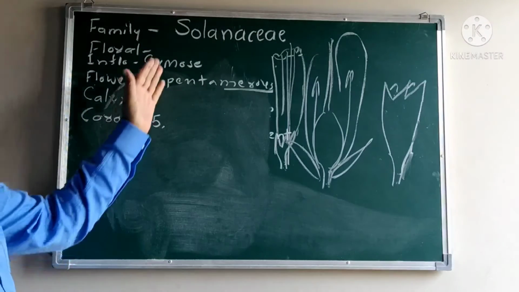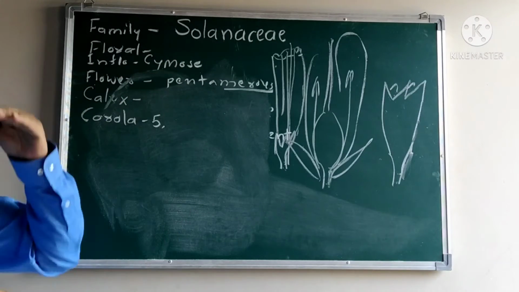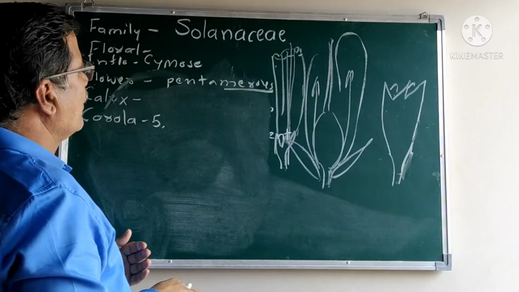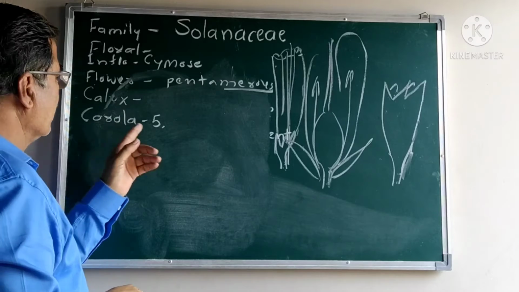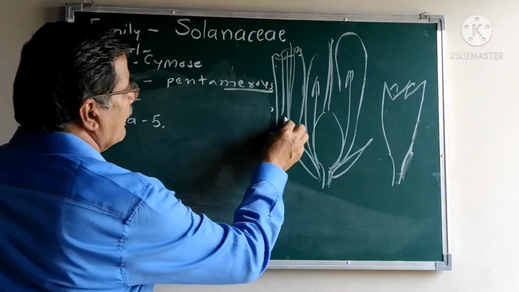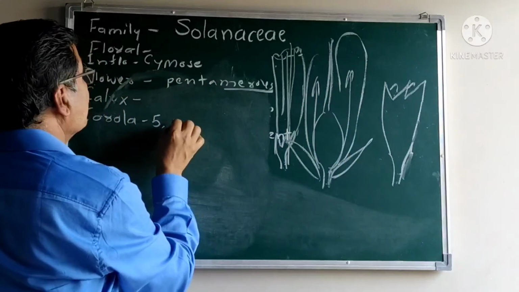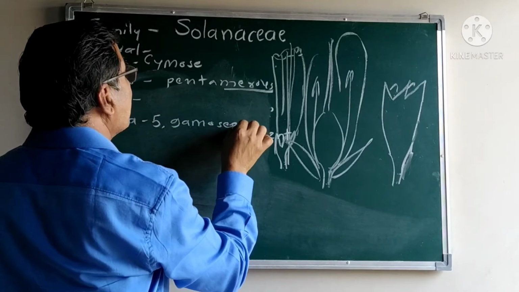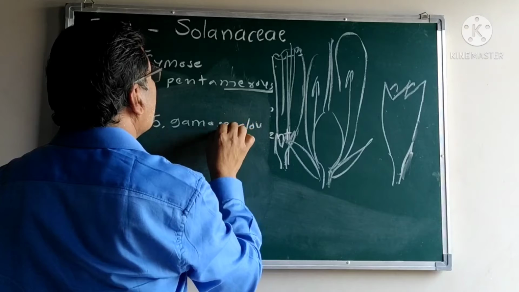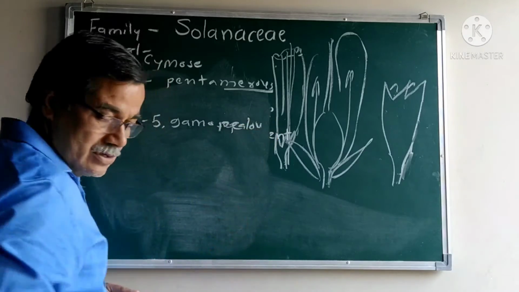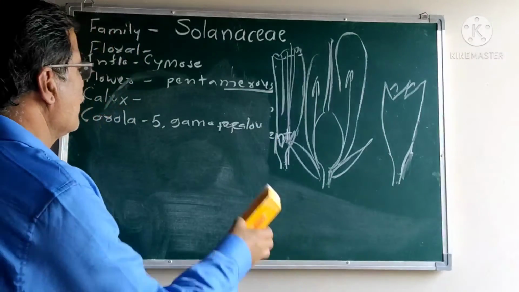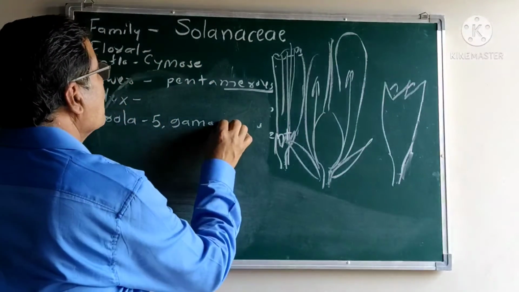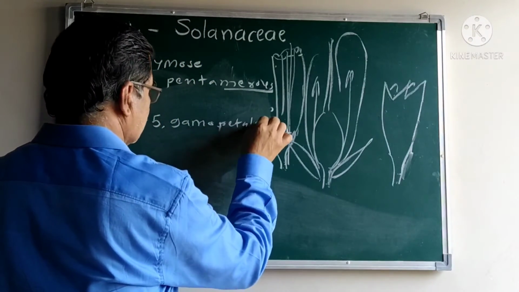Such is the symmetry, the merous condition. Corolla petals are 5. The corolla is always fused, therefore it is known as gamopetalous. Petals are also fused.